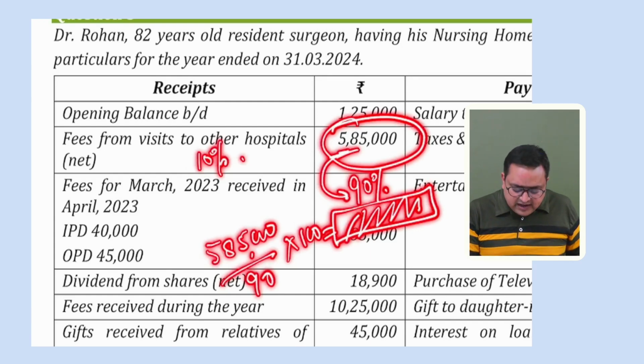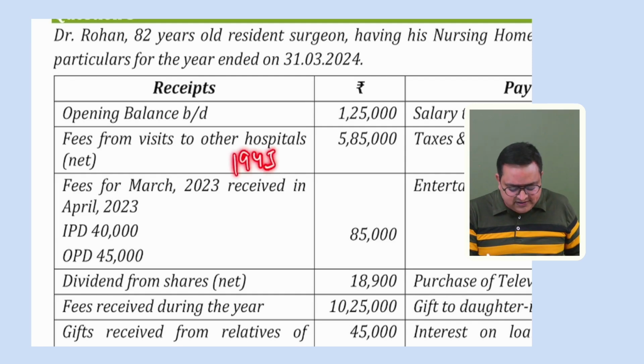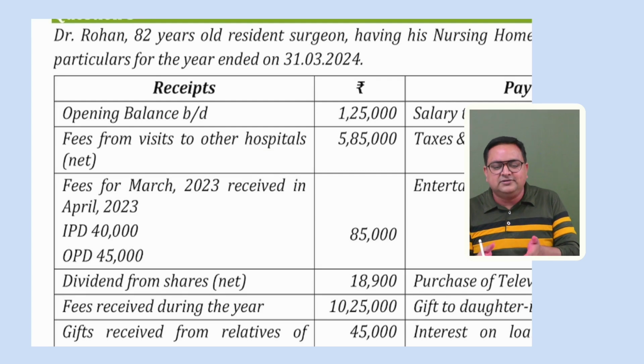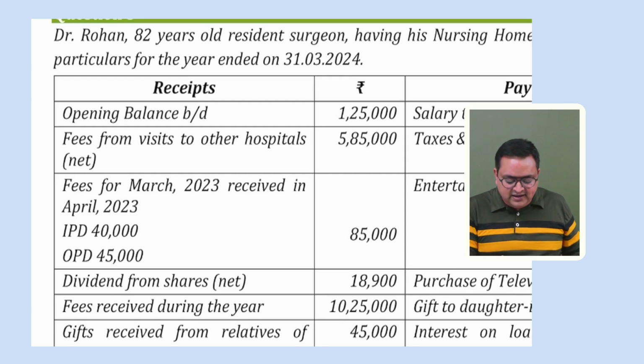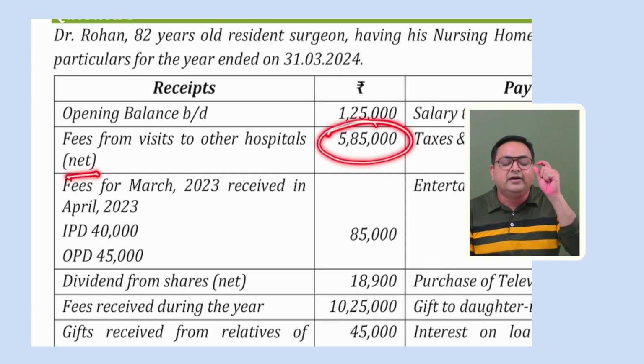Correct? And if you remember the section number also, it's fine. 194J is there, which says that if you pay any professional for any payment regarding professional services, you have to deduct 10% TDS. So this amount which Dr. Rohan has received from the other hospital, that hospital must have deducted 10% TDS, and here the net amount is mentioned. So while computing your PGBP, while computing your gross receipts, please gross it up. Okay.